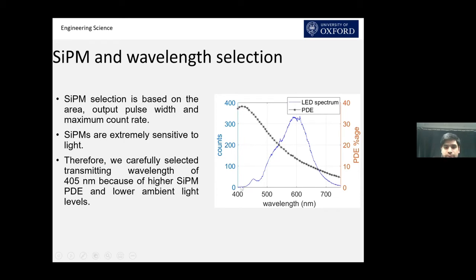Therefore, we have selected our transmitter wavelength as 405 nanometers so that we can remove all the ambient light and benefit from the PDE of the silicon PM. And this ambient light, or the background light of the warm LED spectrum, can be removed by using commercially available filters.